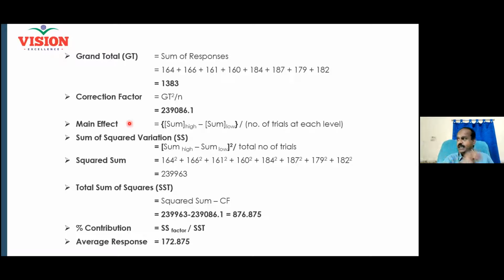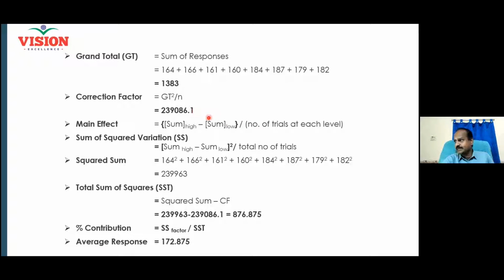How many readings are for factor A? 4 readings. 4 readings for factor B. So main effect can be calculated by this formula, right? What is the formula? Sum when the factor is high minus sum when the factor is low, divided by number of runs at each level. For high, it is 4 readings. For low, it is 4 readings. Am I correct?